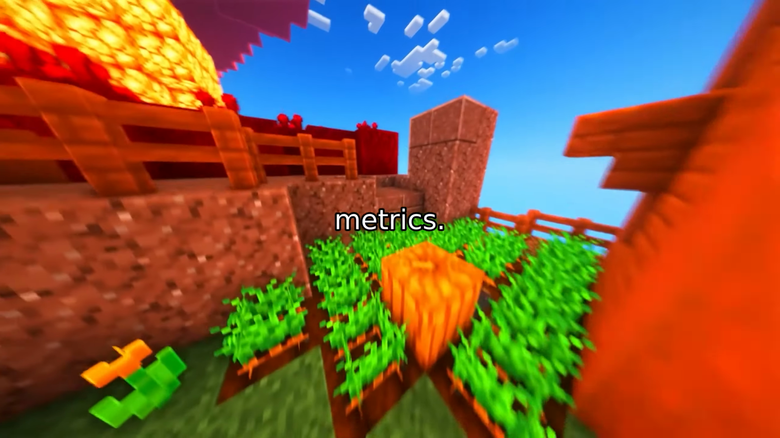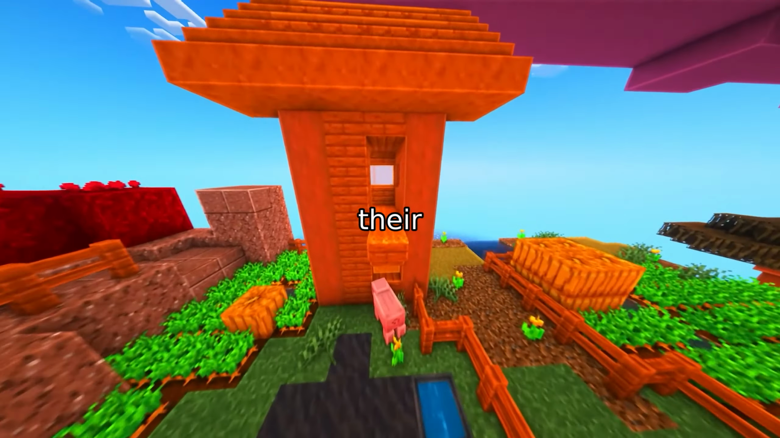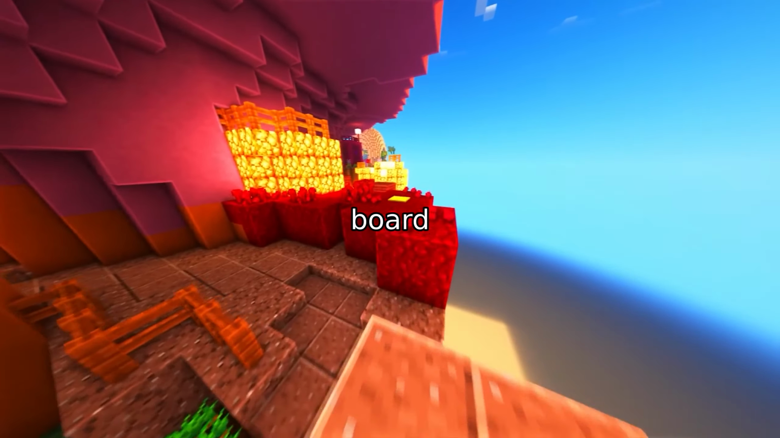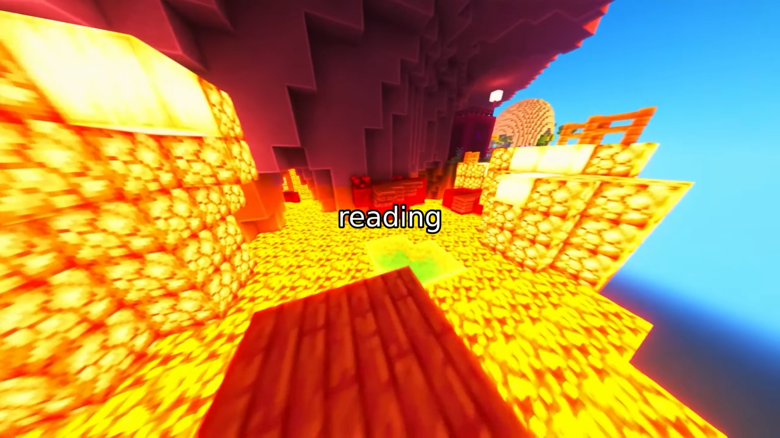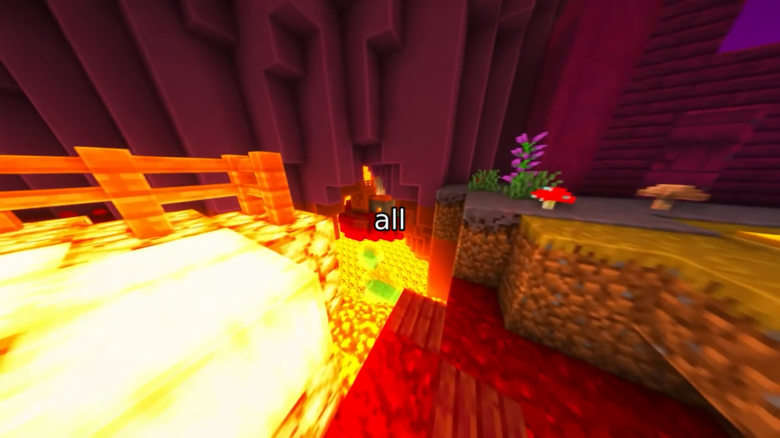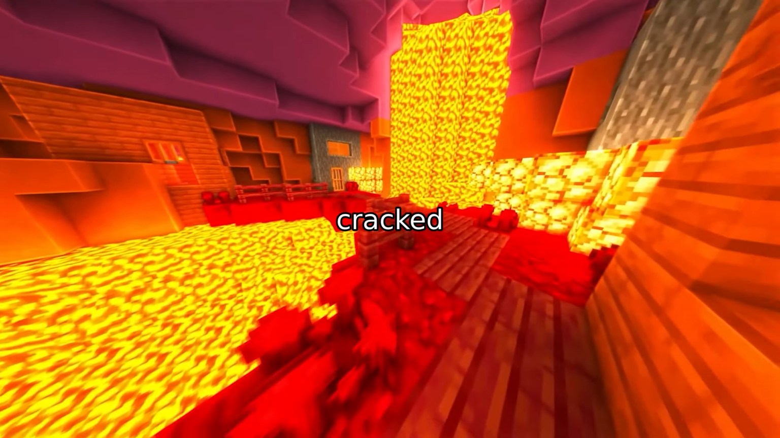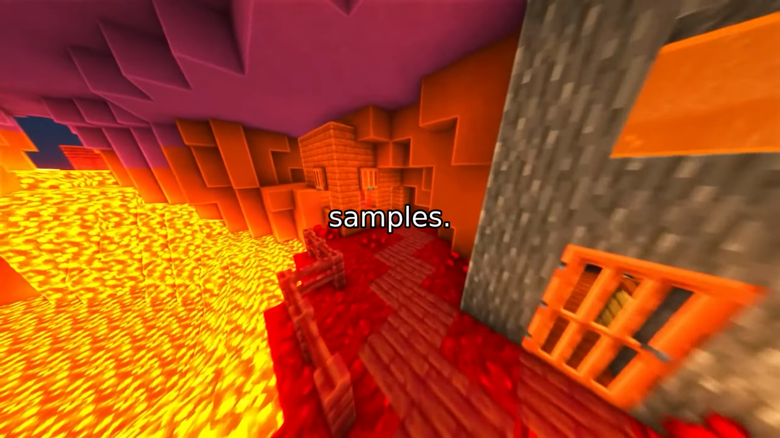Enter bisimulation metrics. These are tools that measure how similar two systems are based on their behavior, not their hidden rules. It's like comparing two board games by watching how they play out, not by reading the rulebook. But here's the twist. Calculating these metrics used to require knowing all the transition probabilities, like every possible move. Now, researchers have cracked a new method that estimates these metrics using just samples.